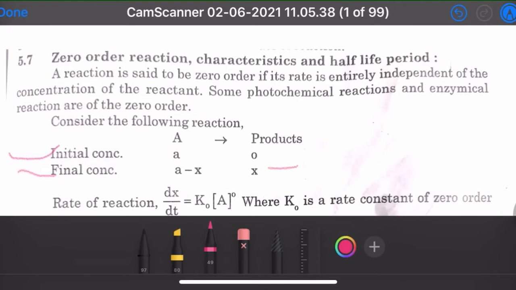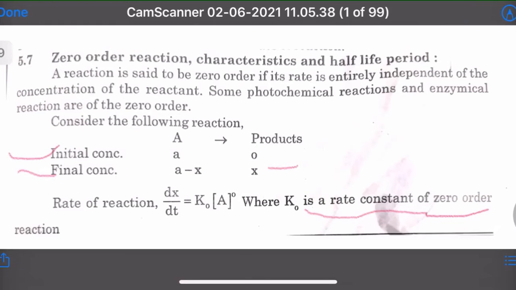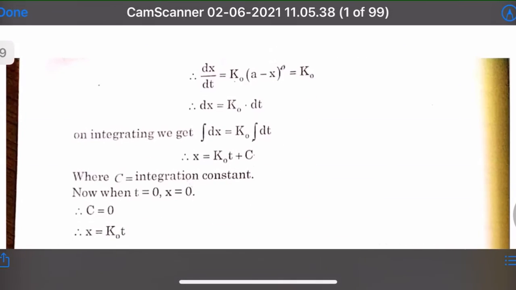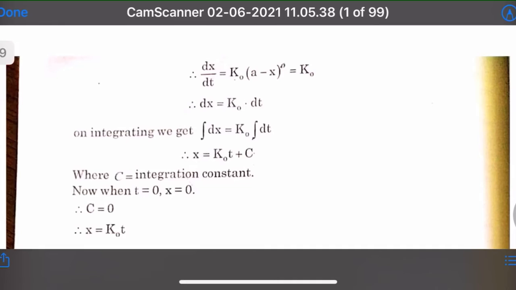dx/dt is equal to K0. Why 0? Because it is called zero order reaction. Concentration of A raised to 0, where K0 is the rate constant of zero order reaction. So now dx/dt is equal to K0 (a minus x)^0, which is equal to K0.